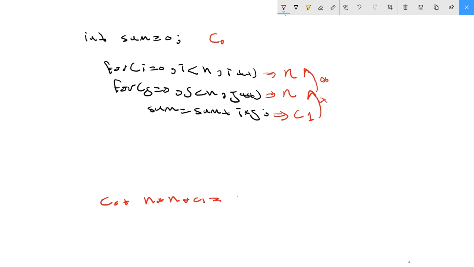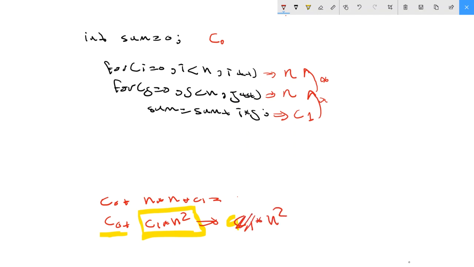So now what do you say? You say, okay, C0 stays as it is. n multiplied by n will be n squared, so C1 multiplied by n squared. Now we get to the concept of big O. Big O, who's the worst? Is this one the worst or this one the worst? So definitely this one is the worst. Let me erase the pen. The worst is C1 multiplied by n squared. Again, it's constant, we don't take it, so the complexity is n squared for this code.